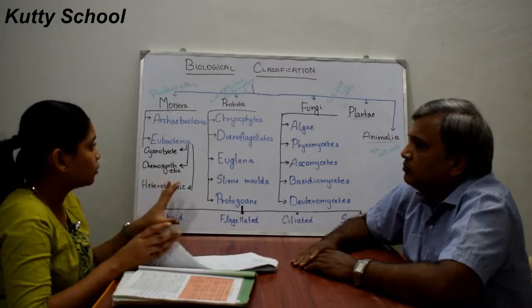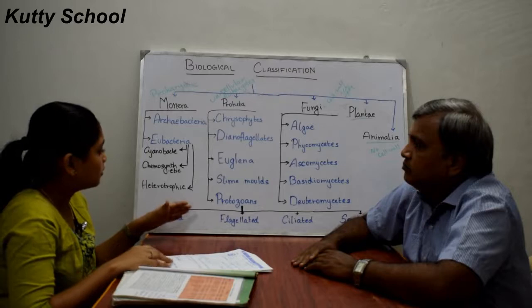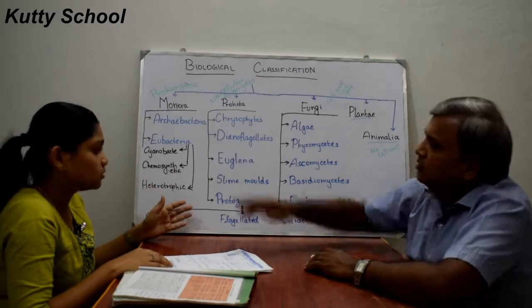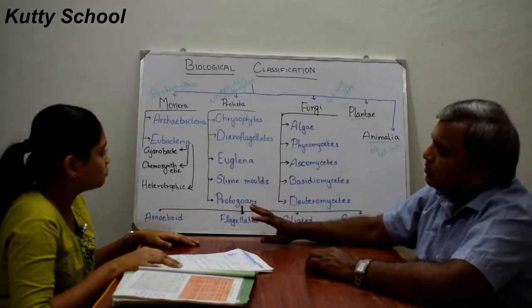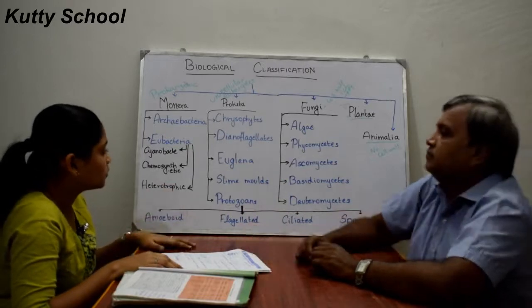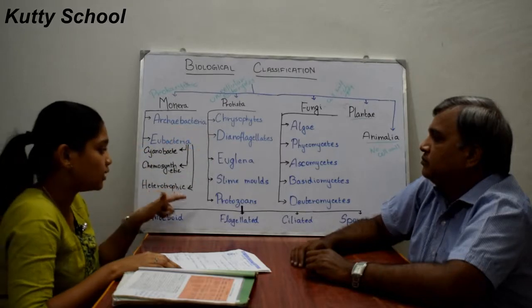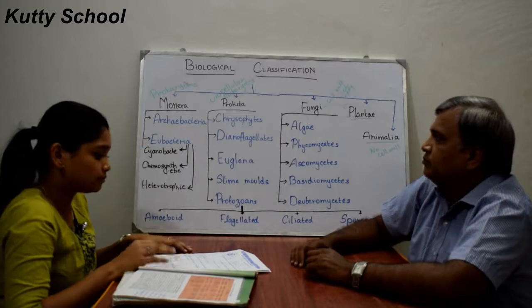Now we will go to Protista. In Protista, there are subtopics: chrysophytes, dinoflagellates, euglenoids, slime moulds and protozoans. These are organisms, not bacteria. Firstly we will see chrysophytes.